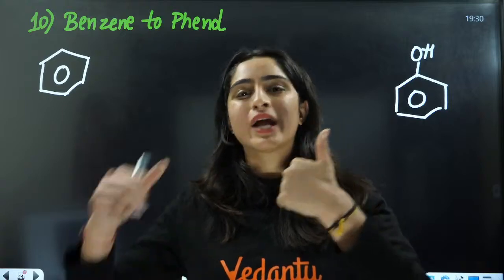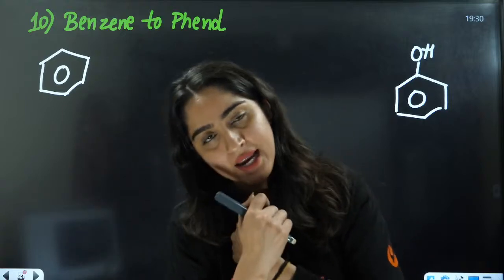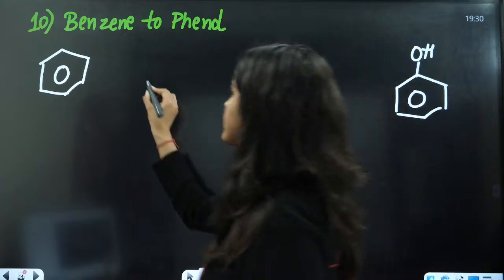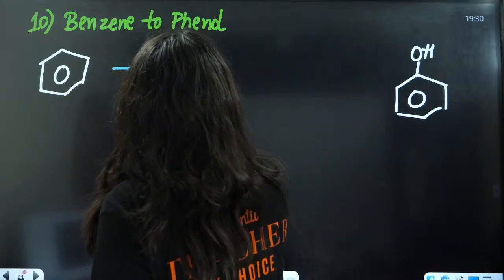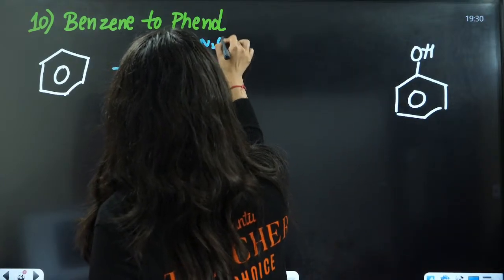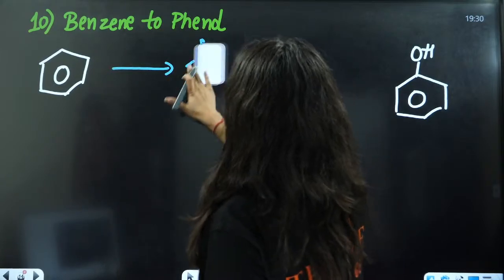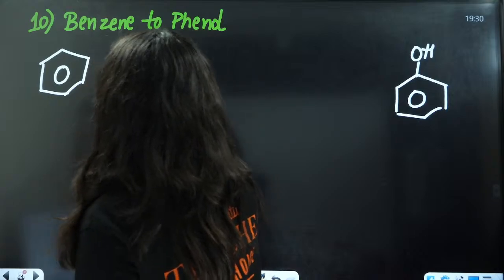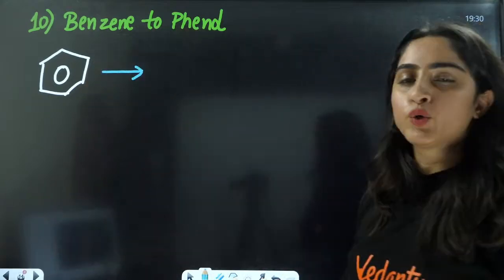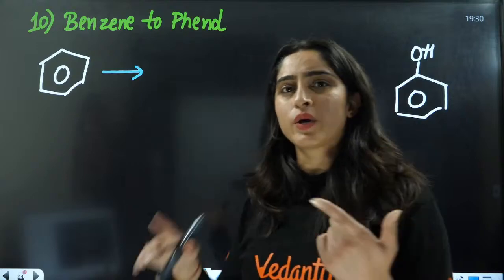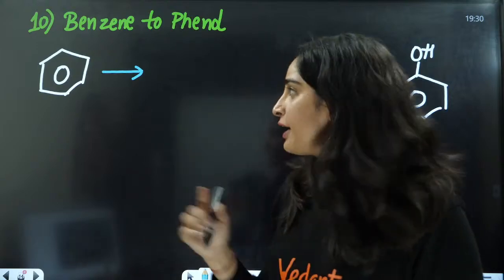You can do the diazotization. There are so many ways of doing this. You can convert it into N2Cl, then warm it. Like you can convert it into aniline. You can convert it into nitrobenzene, then to aniline.